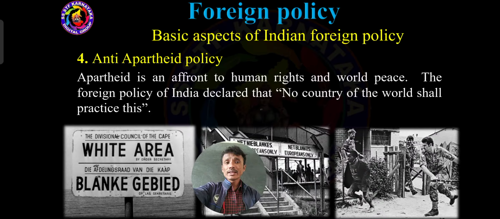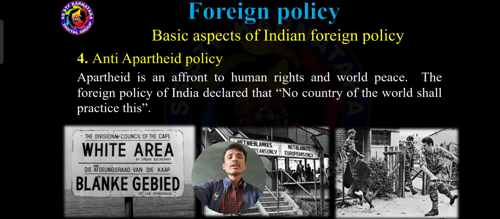See, apartheid is an affront to human rights. It is a danger to human rights and world peace. So the foreign policy of India declared no country of the world shall practice this apartheid policy, a danger to democracy, world peace and human rights.